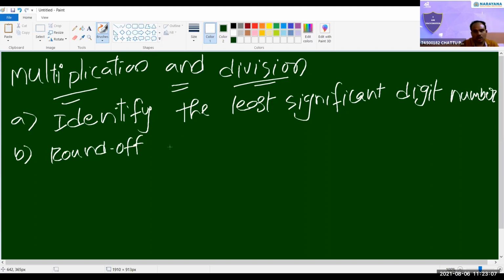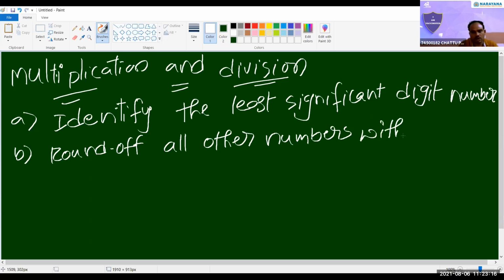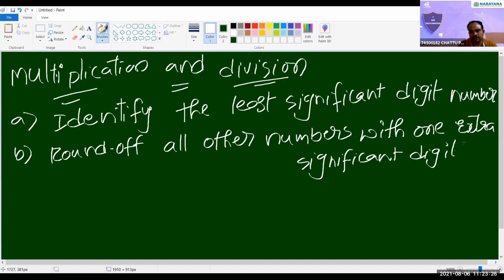Second rule: round off all other numbers with one extra significant digit.